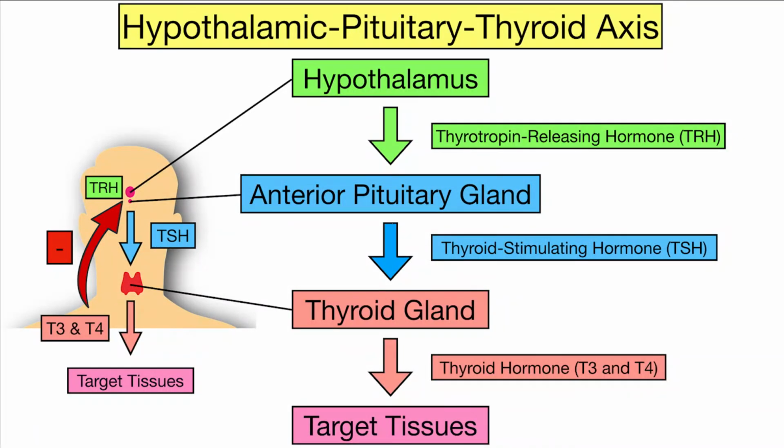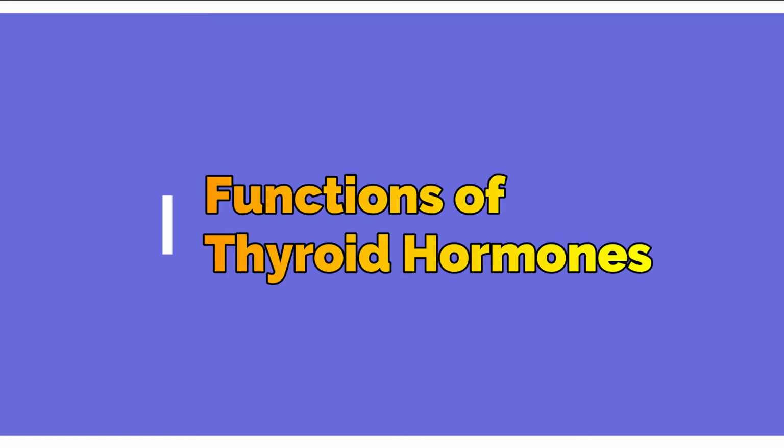We will discuss more about the regulation and the different levels of T3 and T4 when we discuss the different pathologies like hypothyroidism, primary, secondary and tertiary. So wait for the next section on pathology. And what are the different functions of the thyroid hormone? Let's start from head to toe.